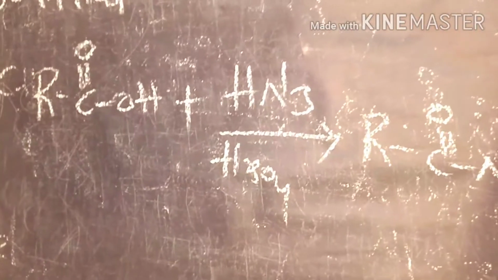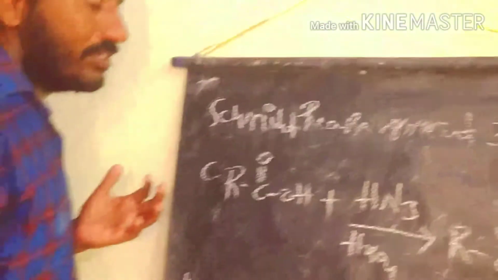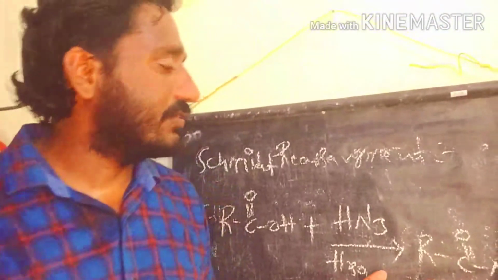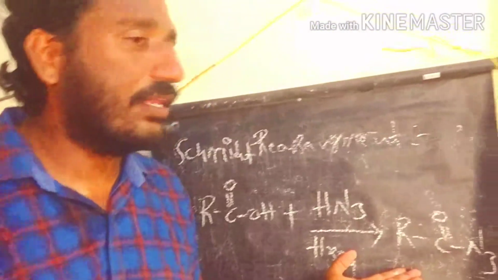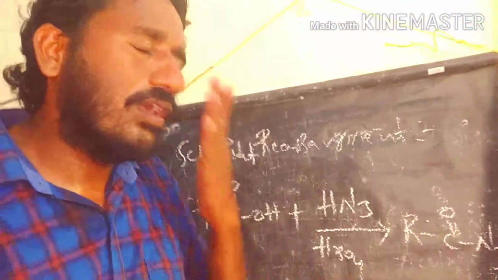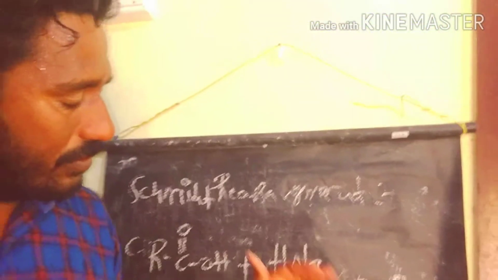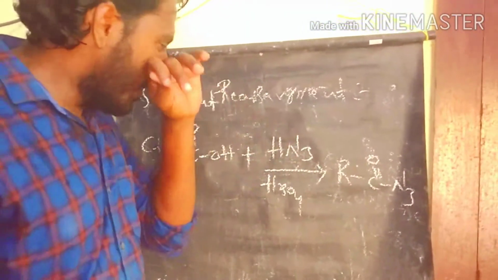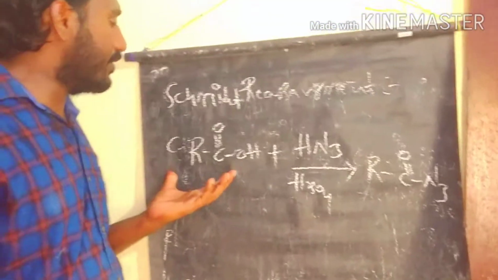So after we get the acyl azide, it follows the same reaction pathway as the Curtius rearrangement reaction. This way we can produce amines from carboxylic acids. So let's start with the Schmidt rearrangement with the carboxylic acid.